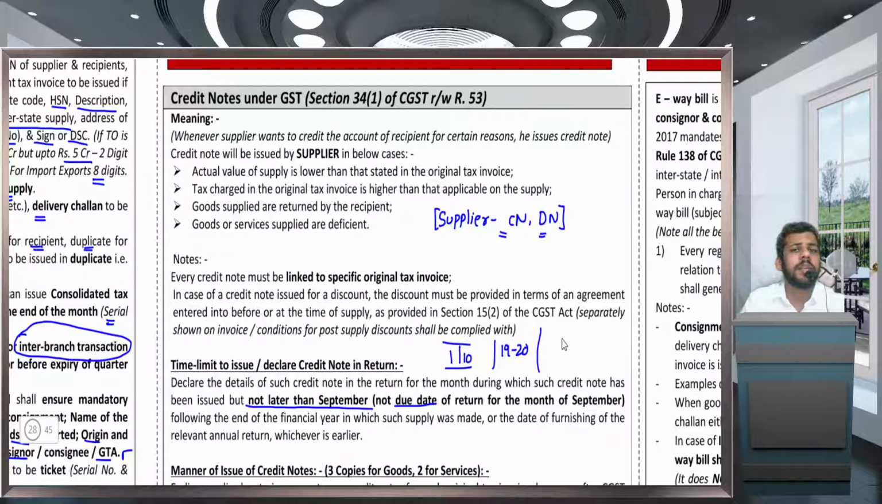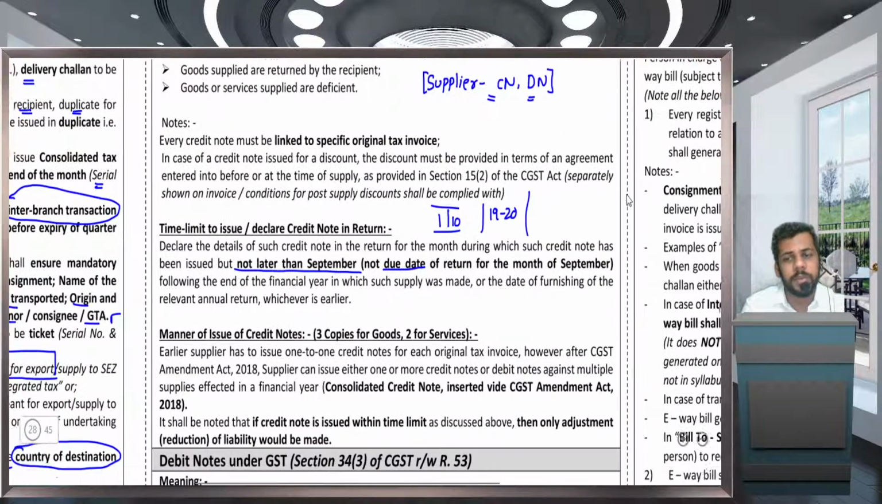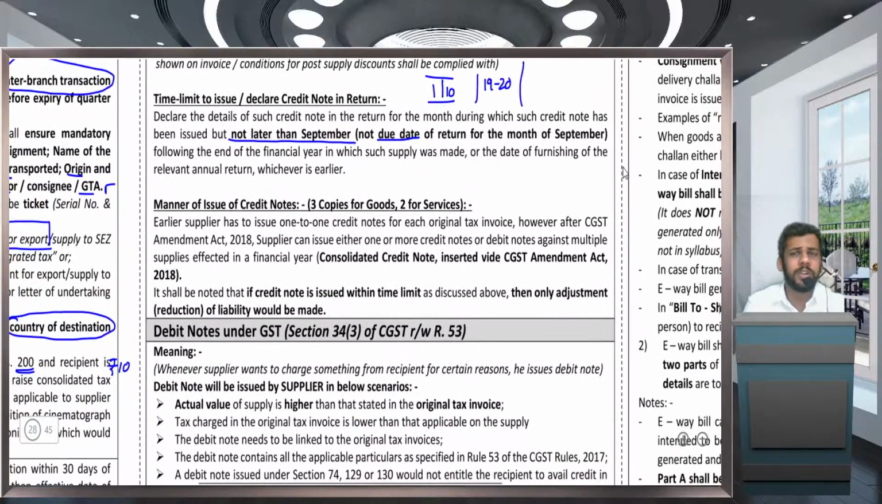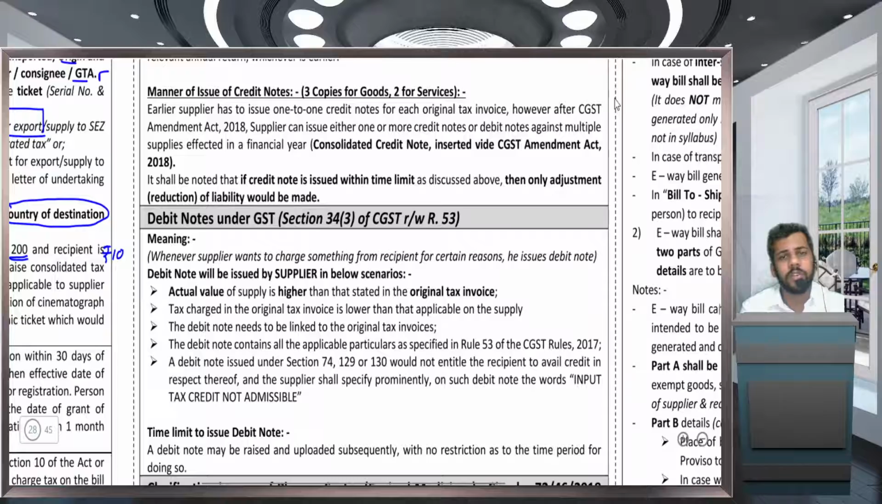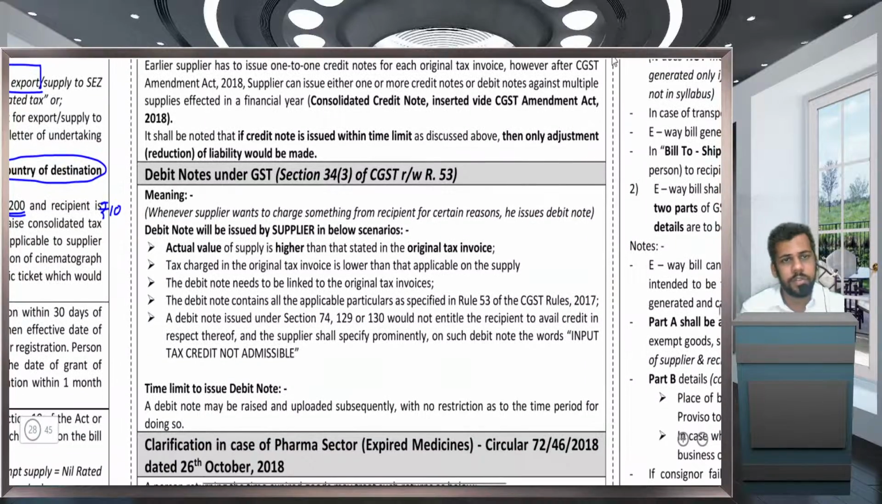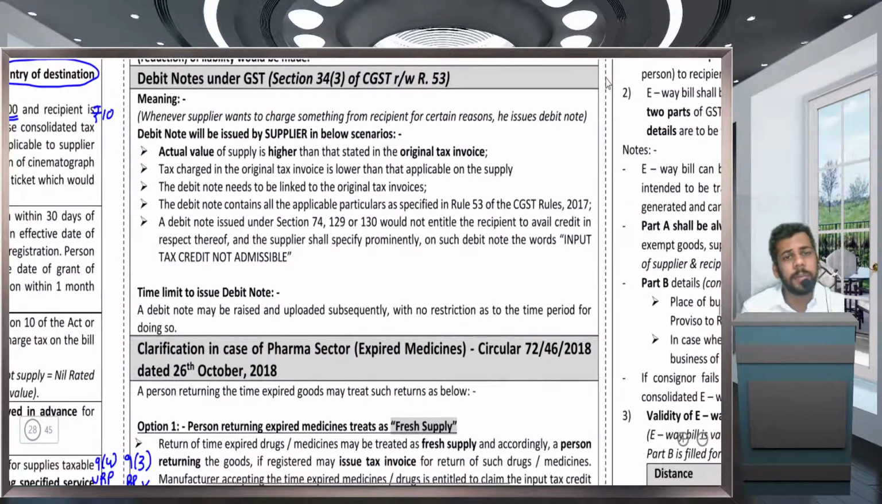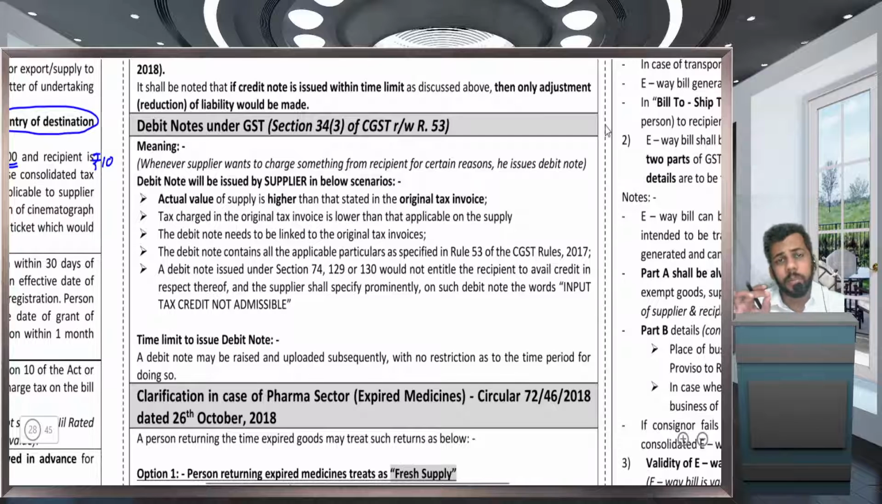However, a commercial credit note would be issued for books of accounts purpose. However, GST output tax liability will not be reduced on this account. Credit notes are to be issued in three copies: original for the recipient, duplicate for the transporter, and triplicate for the supplier. And credit notes for services too. Now study debit note. First of all, a very important point, there is no time limit to issue a debit note.